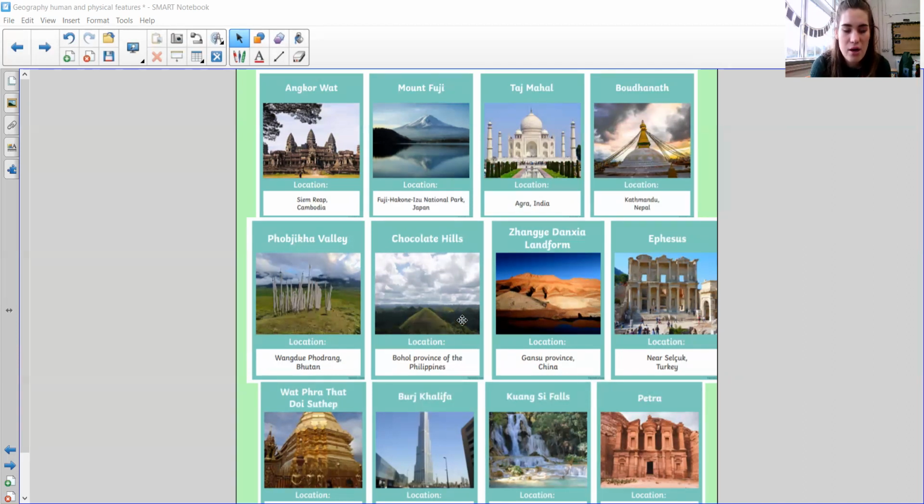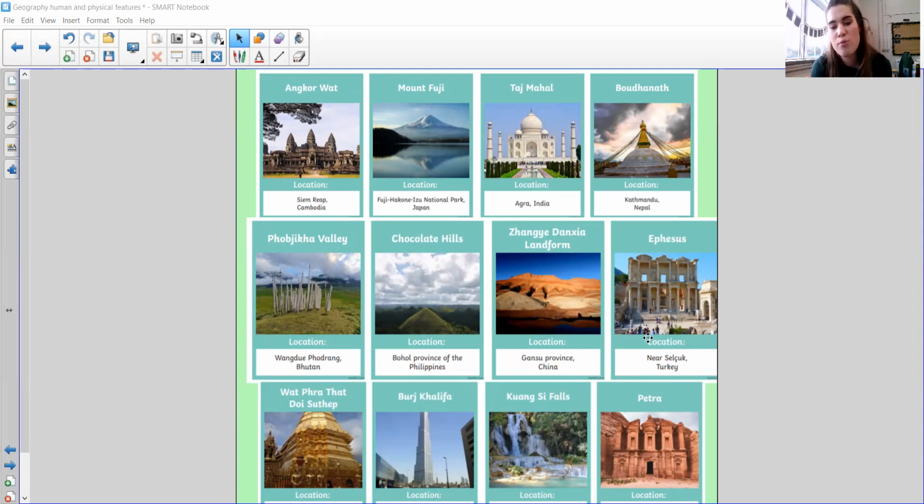Chocolate Hills, they are a group of hills. I don't know why they're called the Chocolate Hills. We might want to do a bit of research into that. They are a physical feature. Sorry, I did say this is physical. It's a physical feature because no human has built it. Here, this is going to be tricky to pronounce. We've got the Zhangye Danxia landform. This is kind of like a mountain. Again, this is a physical feature. No human has built it.